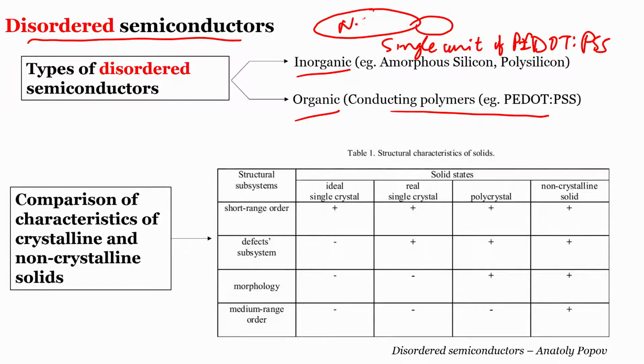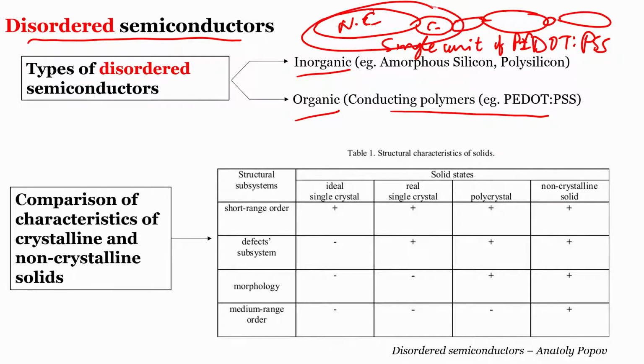So this is non-conducting, this is conducting. In this way, this chain polymerizes. There are several such conducting, non-conducting chains that form an entire unit of PEDOT:PSS, which is eventually electrically conducting. But again, since this particular polymer does not have any long range order, which means it is only